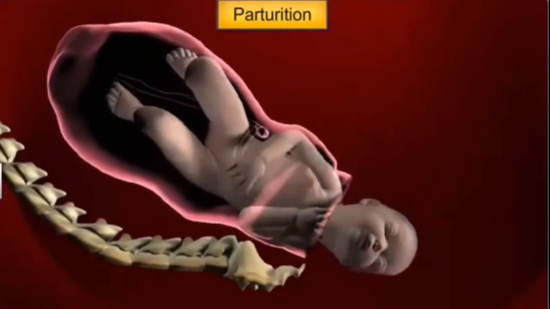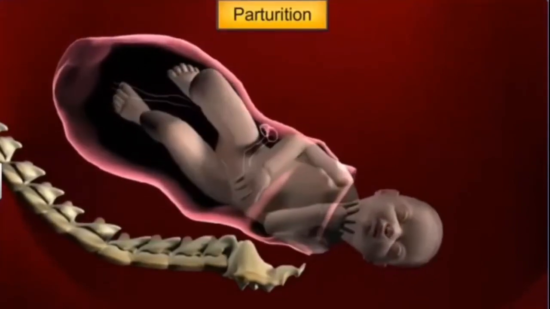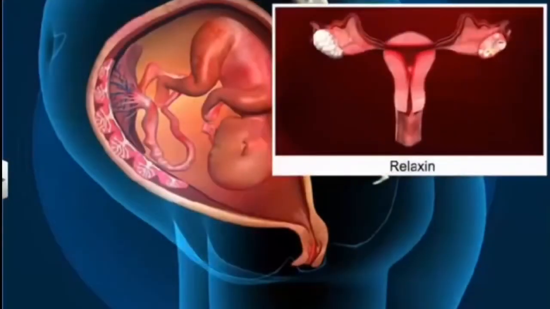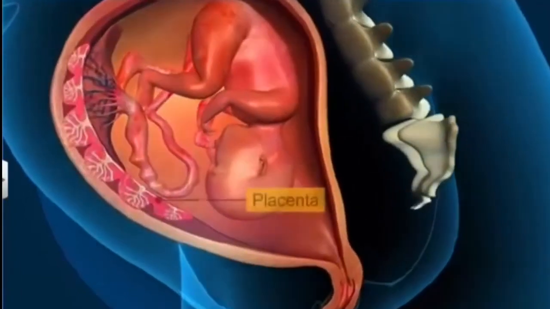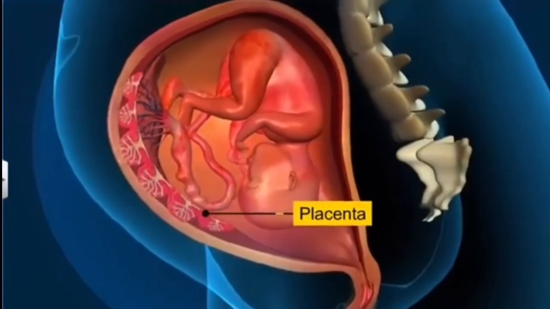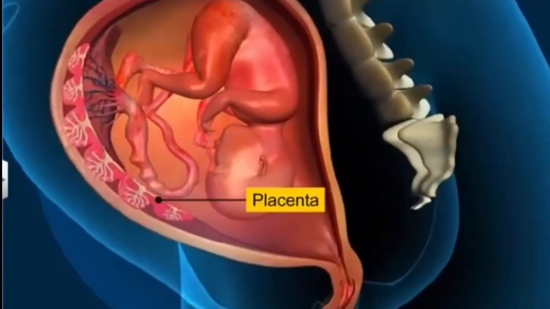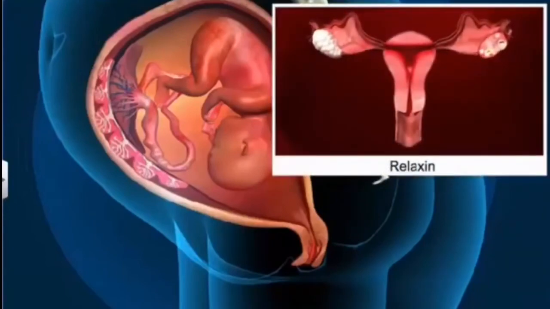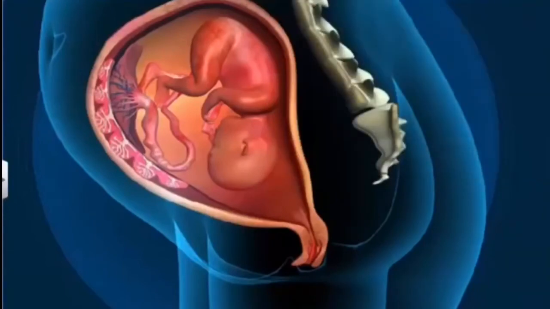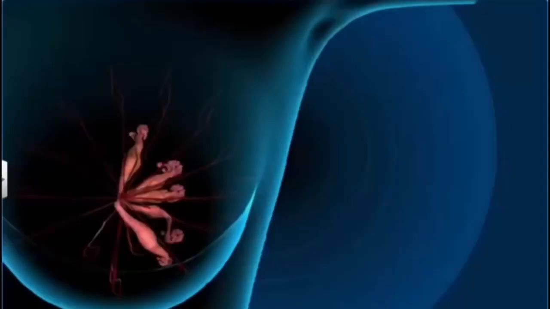Now relaxin hormone, I hope you remember about the relaxin hormone that we spoke about in the changes during pregnancy, that is a function of placenta, right? In the later phase of pregnancy, the hormone relaxin is secreted by ovary, right? So what is it said to do? It relaxes the pelvic ligaments of mother to prepare for the childbirth, right?